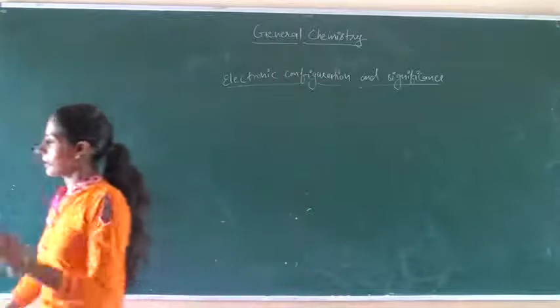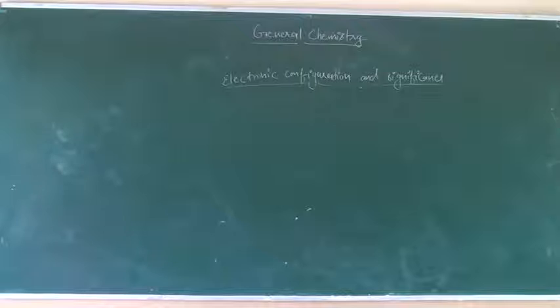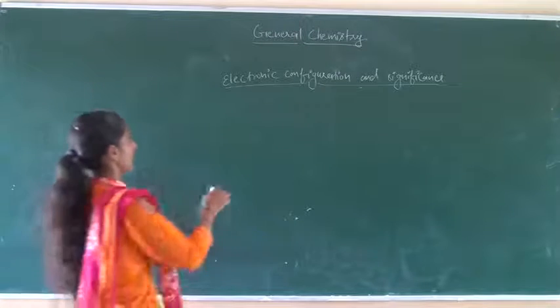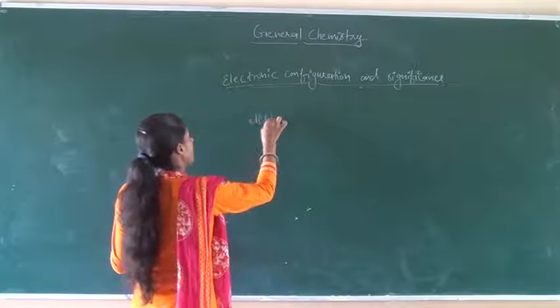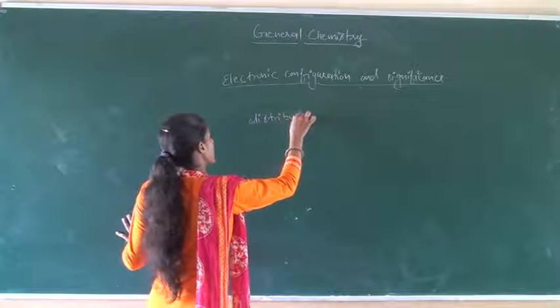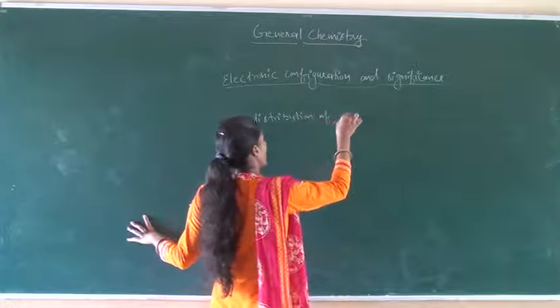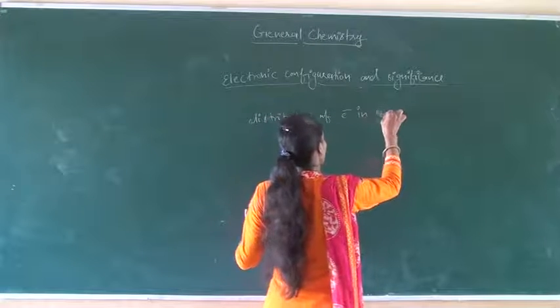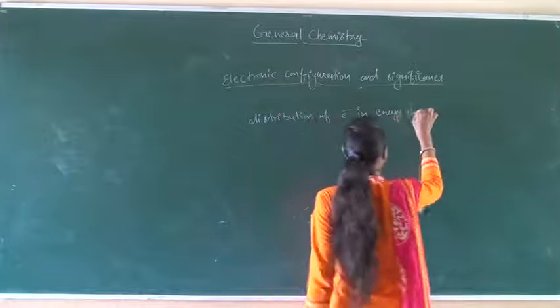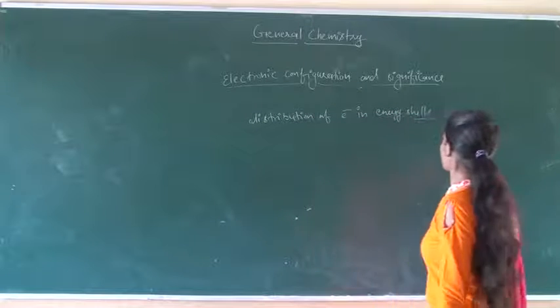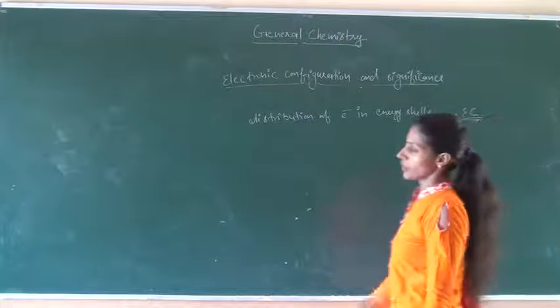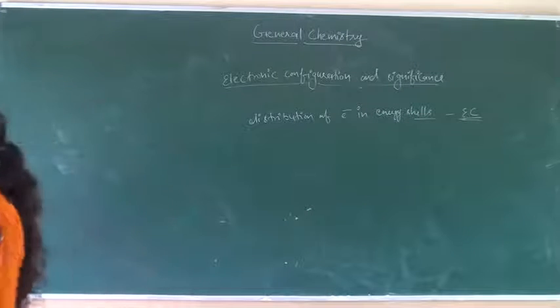Electronic configuration and their significance. The distribution of electrons in the energy cells, as given by Bohr, is known as the electronic configuration of the elements.